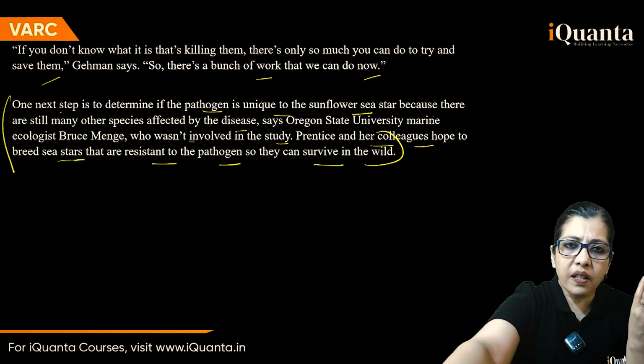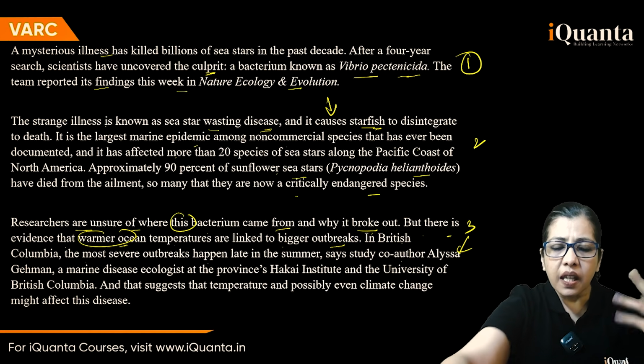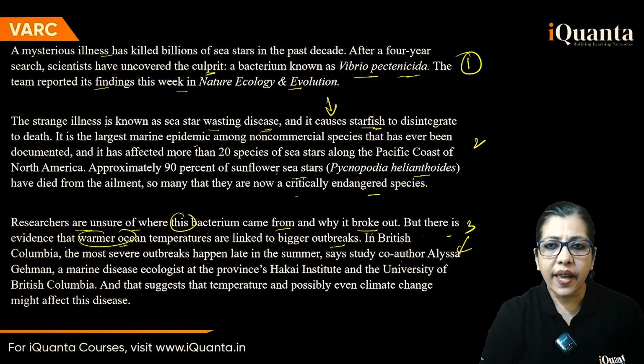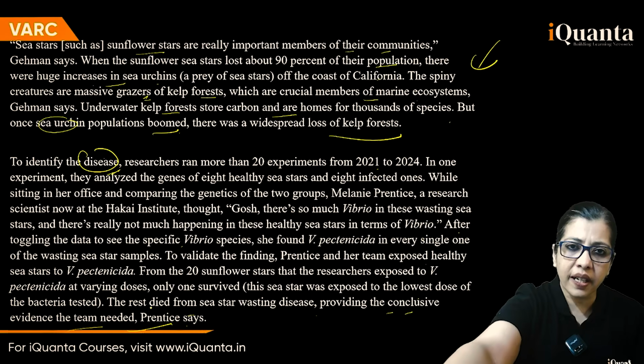Done. Nothing very conclusive came out of it. If you go back and see what is where, it's a disease they are discussing. Starfish could disintegrate. They have been trying to find out where this bacterium came from, and global warming and warm temperature, possibly even climate change, might affect the disease. He has said so clearly.